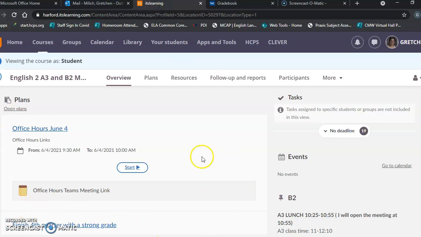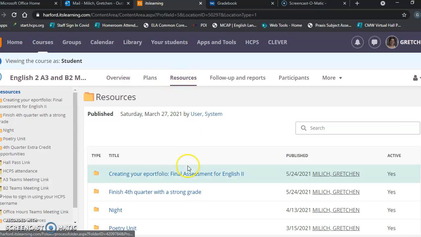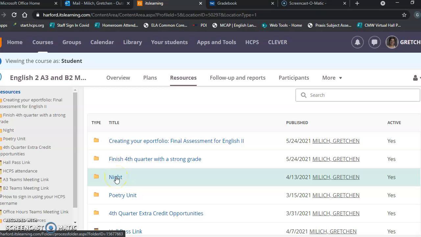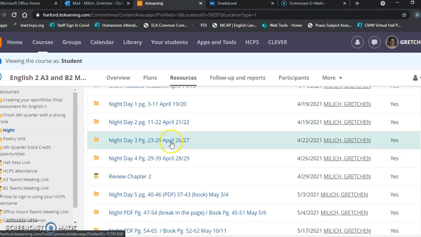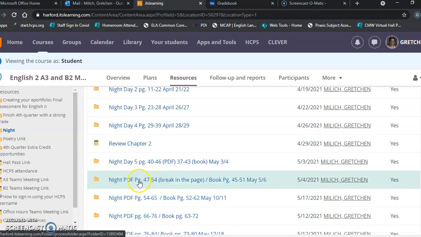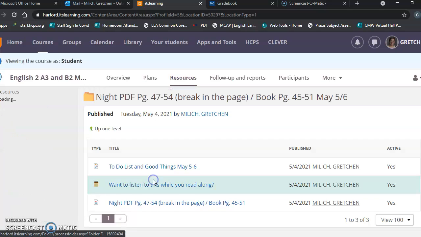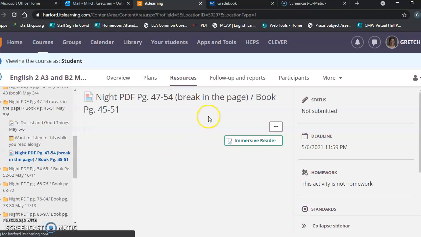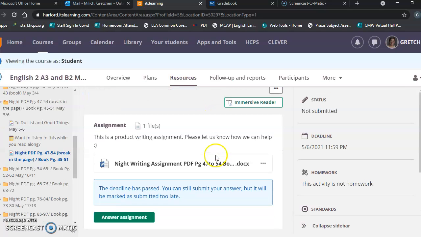All right, so I'd like to go over the assignment that seems to be giving people the most trouble. This is worth, I believe, 10 product points. So if you go into resources and then the night folder, if you are missing this assignment, it's night PDF page 47 to 54. This writing assignment seems to be giving people trouble.